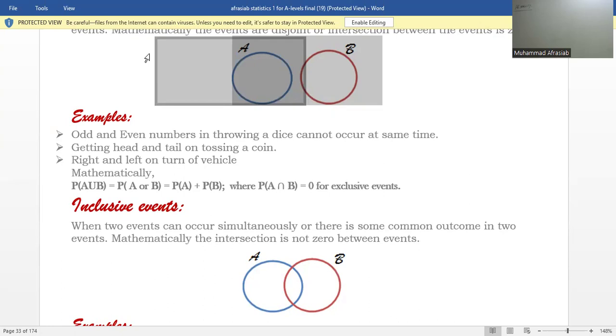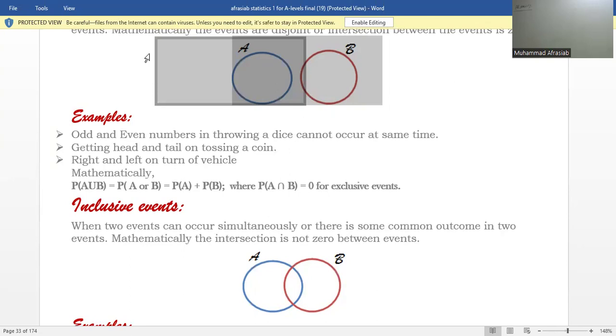Second example, getting head and tail on tossing a coin. When you throw a coin, either you will get head or you will get tail. But there is no event that can occur for both head and tail. So either head or tail will appear, which means the intersection between these two is equal to 0.